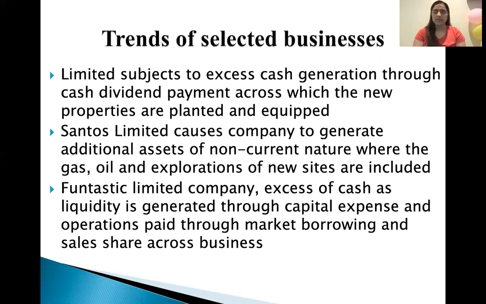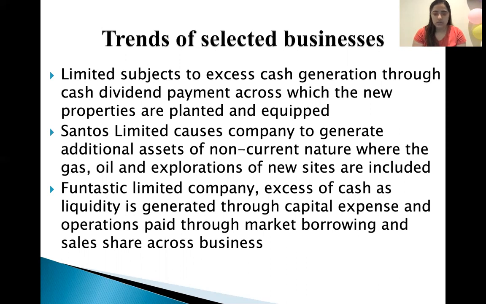Trends of the selected businesses. How does a trend help the business? Limited access to cash generation through cash dividend payments allows new properties to be planted and equipped. If you have proper trends, you can place new properties by adjusting your cash.